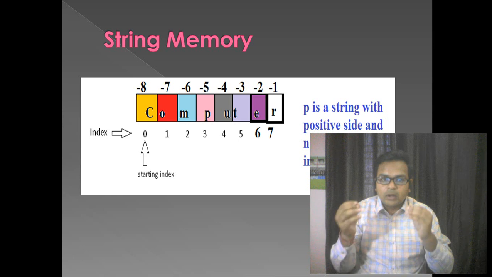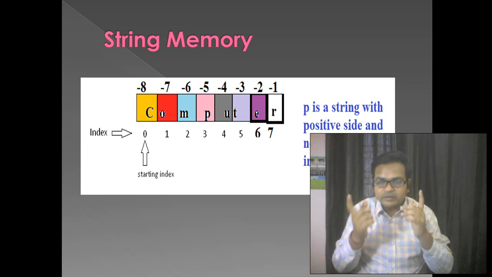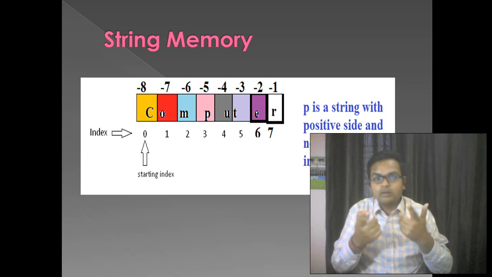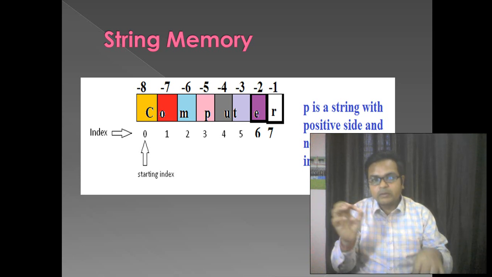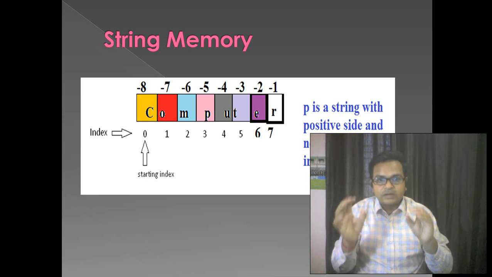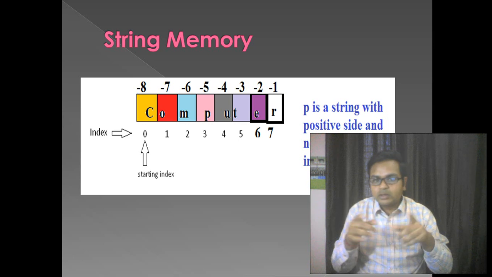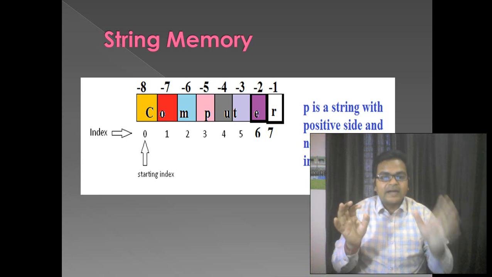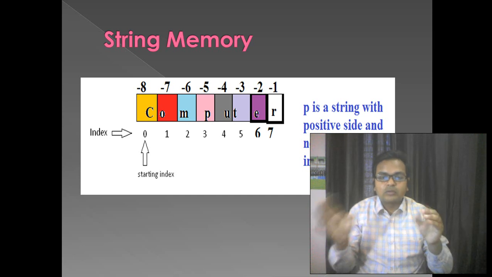Why? Because if I want to use a particular character of a string, ultimately I have to know the address value or the index value of that particular one. So always remember one thing, students. When we define a string, there will be a continuous sequence of characters which are going to be stored in the memory in this way. Then always remember that the index value always starts from 0 and goes up to the last.